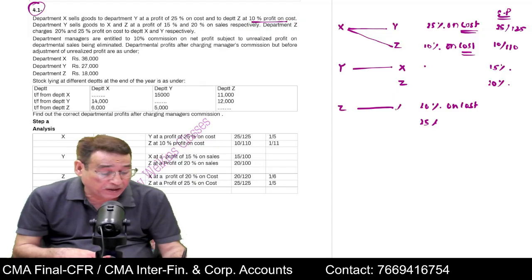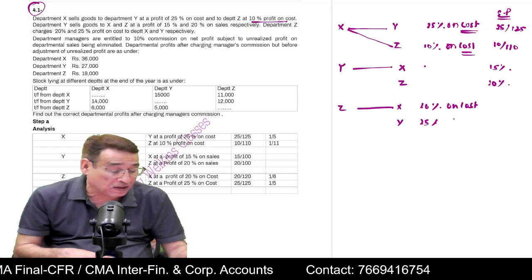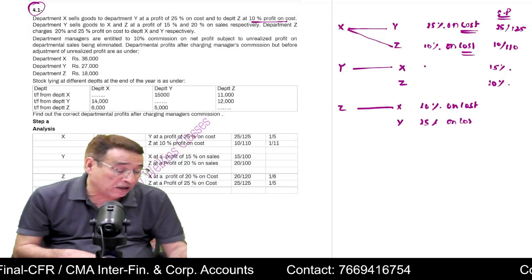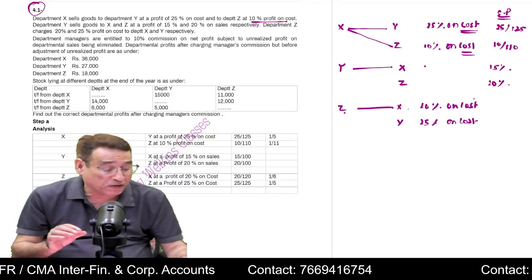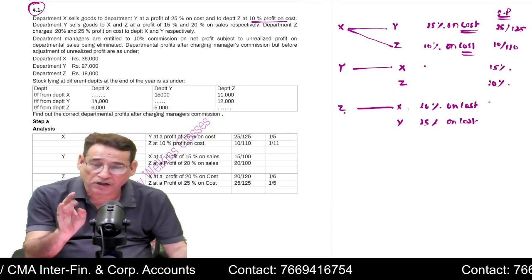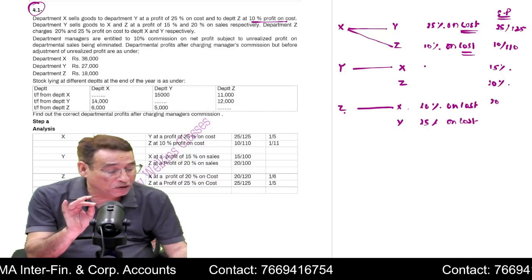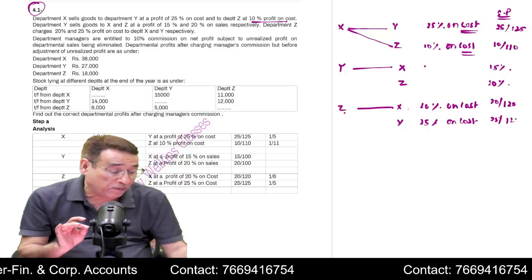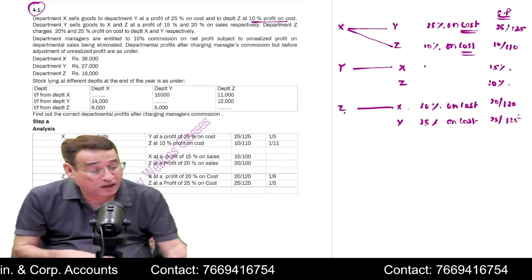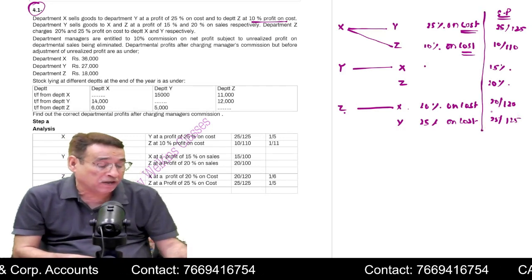From department X and from department Y. This is given. So first I will convert this rate. Department Z sells goods to department X at 20% on cost. Cost 100, margin 20, selling price 120. So 20 by 120 will be the rate. 25 by 125 will be the rate. So it is very important that first of all you convert all the rates into selling price.